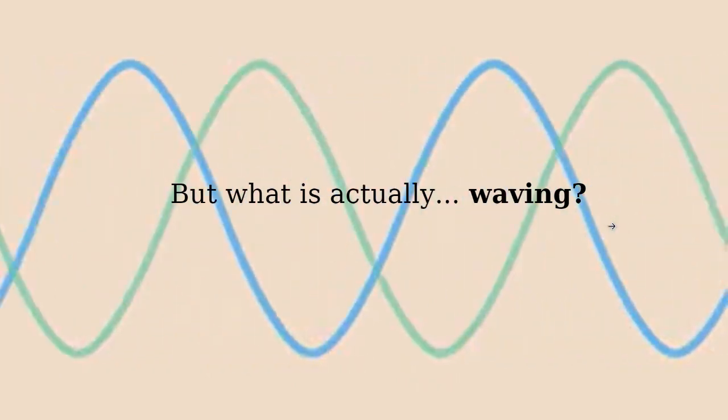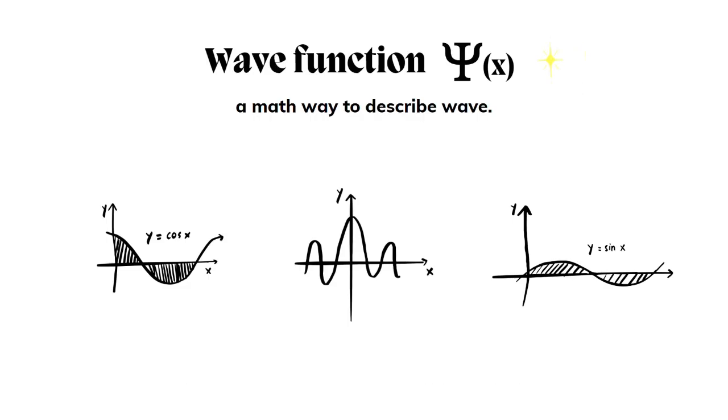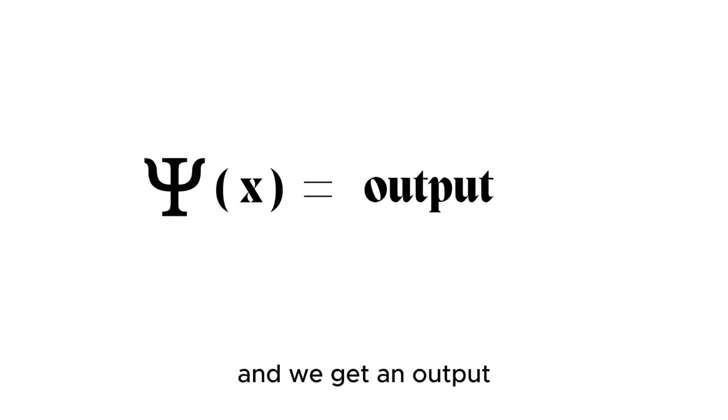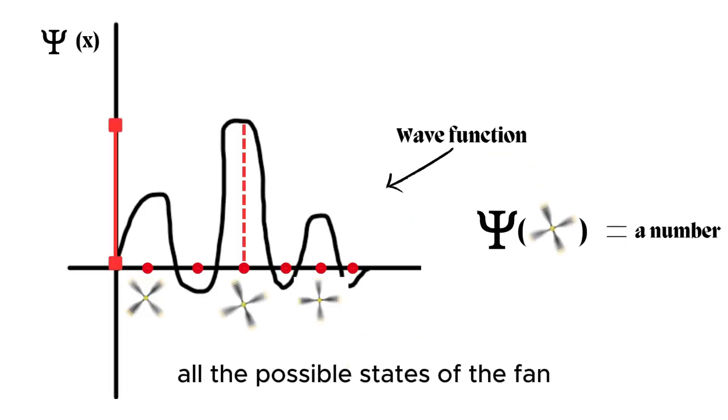But you may ask, what is actually waving here? To understand this, we have to come to what is called the wave function, which is simply a math way to describe wave, where a function is we get in an input and we get an output. So let's come back to our fan analogy, and let's say we have mapped out all the possible states of the fan and represented by this wavy graph here.